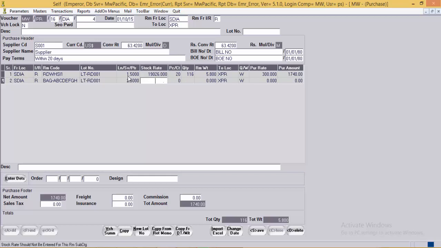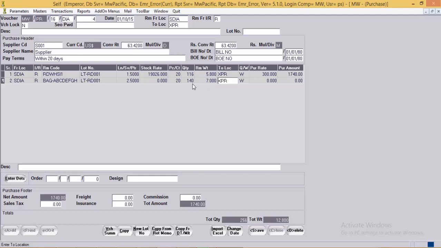The size details, pieces per carat, the total weight which has been purchased. Here we can see after entering the weight and pieces per carat, system automatically brings the quantity, that is pieces per carat multiplied by the weight.